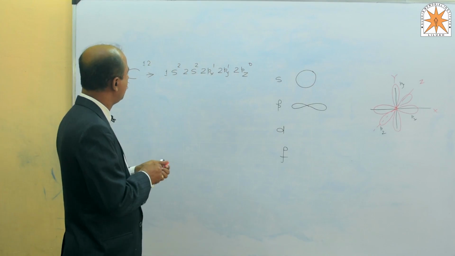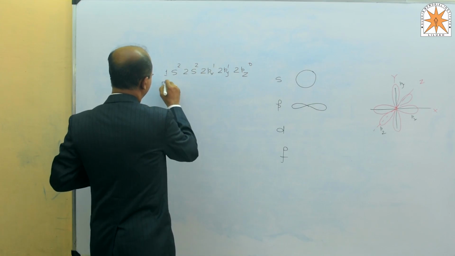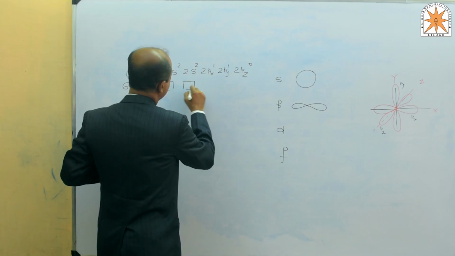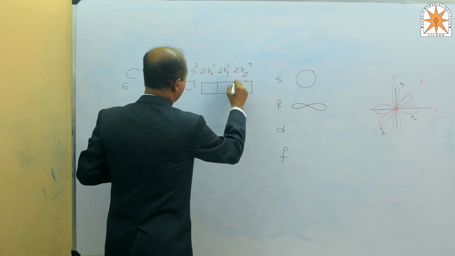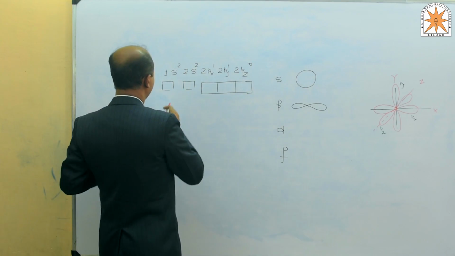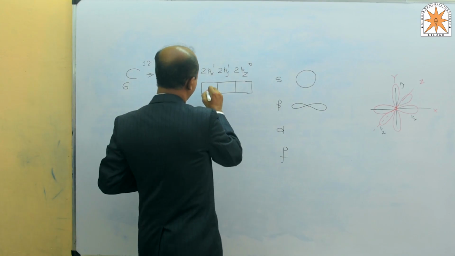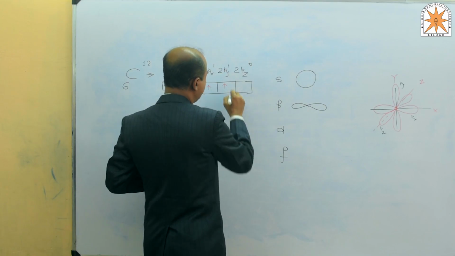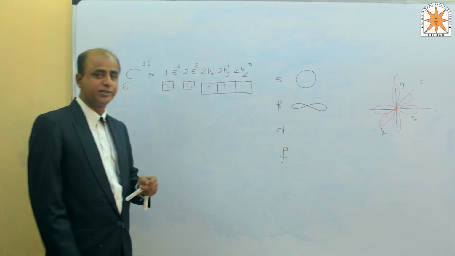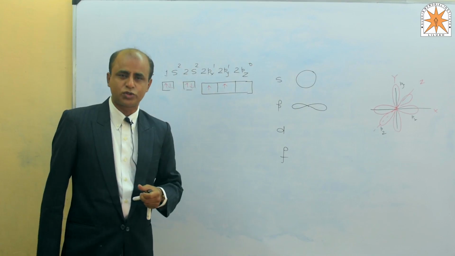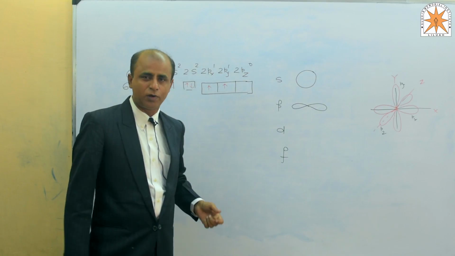So if we write the electronic configuration here: 1s2, 2s2, and 2p. The p subshell has 3 orbitals, it has 2 electrons, this one px, this one py, and pz becomes vacant. Here the number of unpaired electrons is 2, and what is the theory of bonding? The unpaired electron is responsible for bonding.